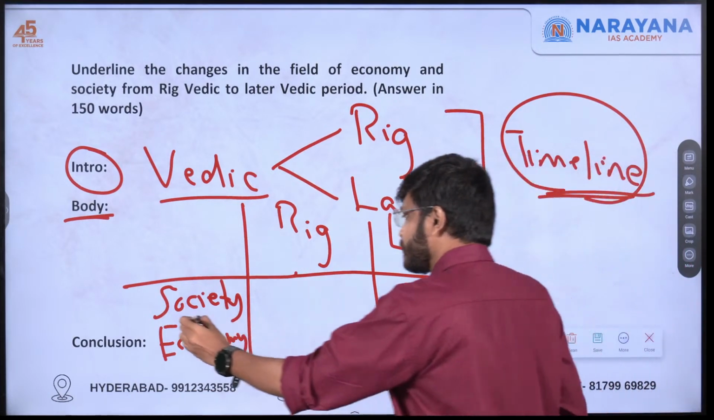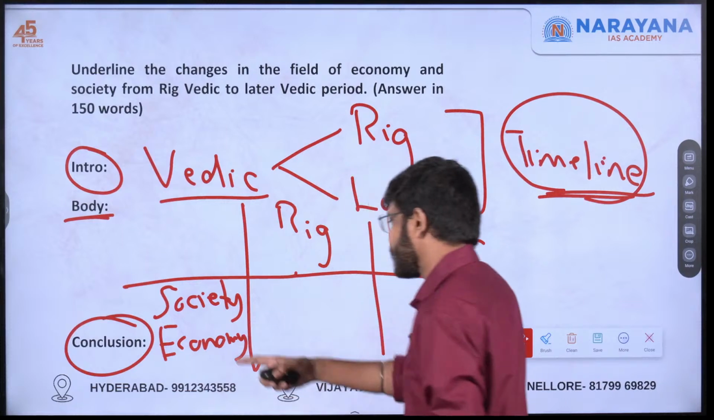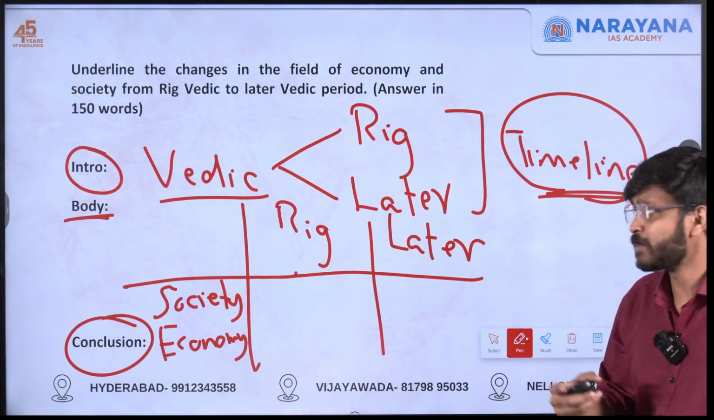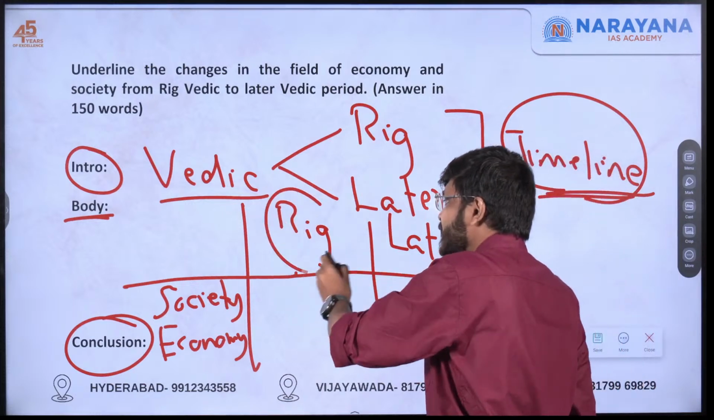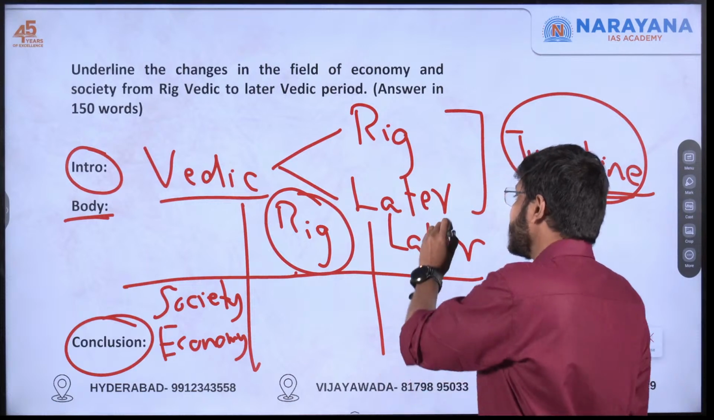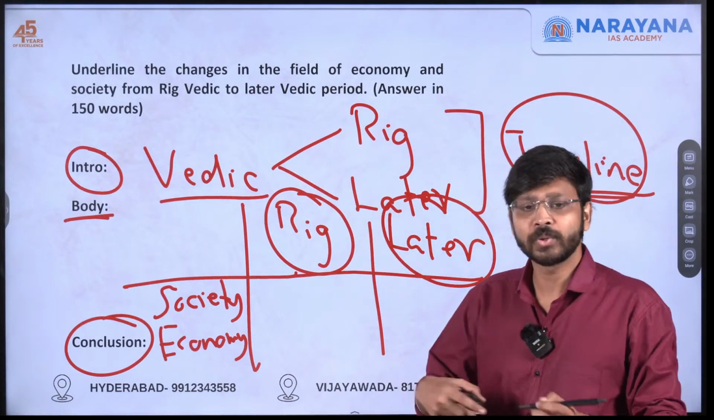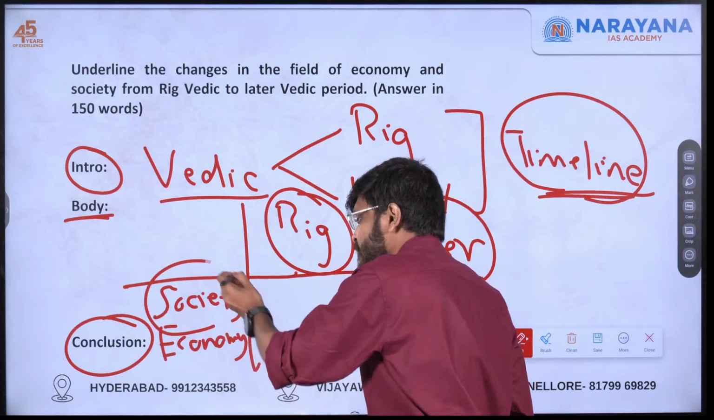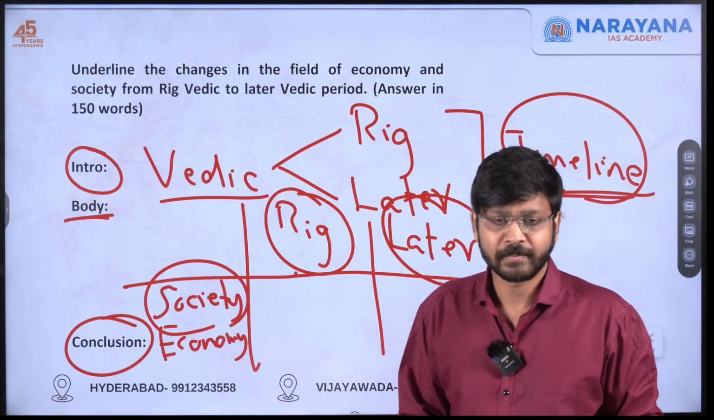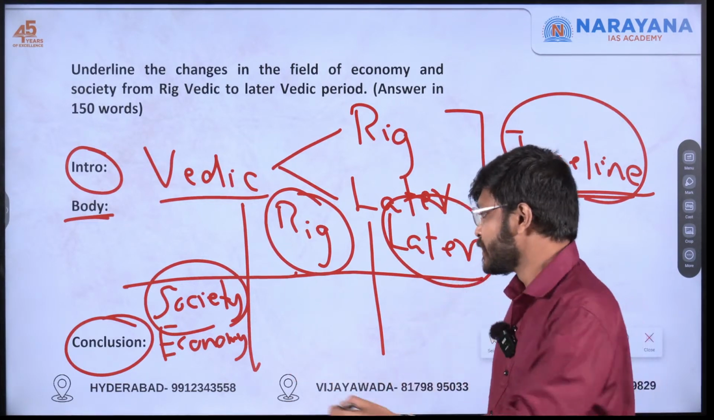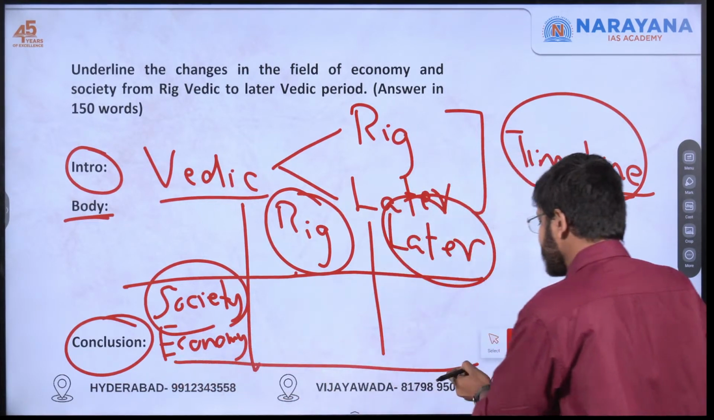And after that, how you have to conclude is, you have to understand what the changes actually were. For example, during Rigvedic period, they were mostly pastoral societies only. Later Vedic period, they moved on to agrarian society. Also, the economy and the society became a little more rigid in the later Vedic period compared to the Rigvedic period. So with this, you can conclude this answer.